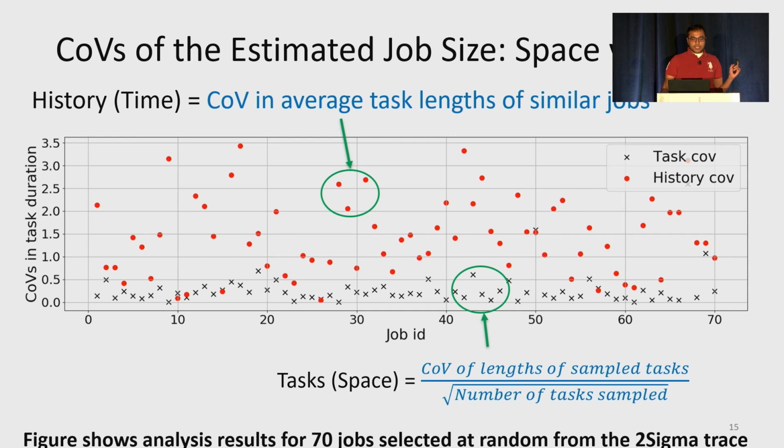We chose these metrics of variation on the basis of our analytical analysis and also results from previous works, details of which are in the paper. So we can clearly observe there's a huge difference in variation across the 2 modes. Almost all of the task CoVs are below 0.5 and the history ones are above 0.5.